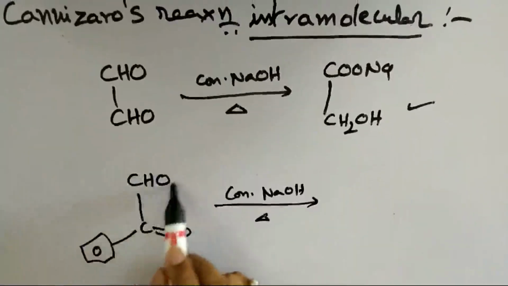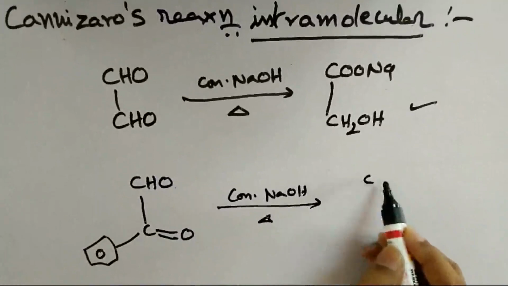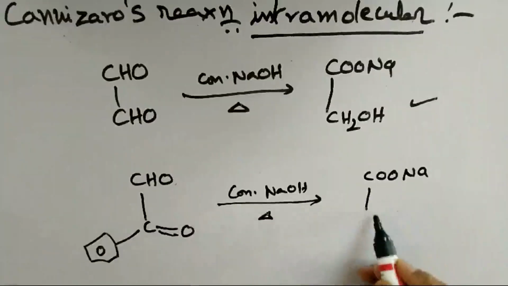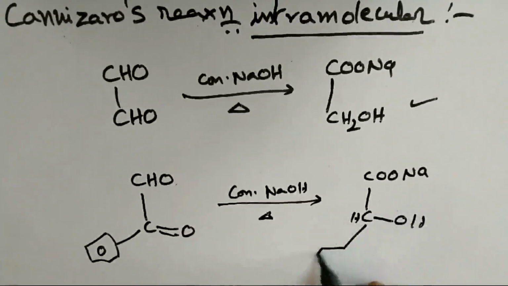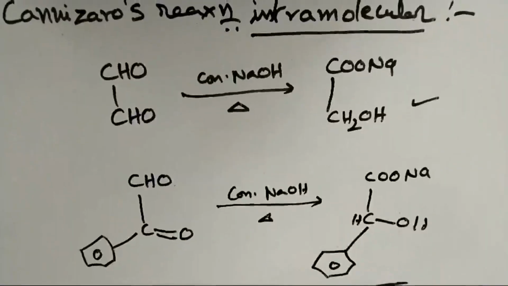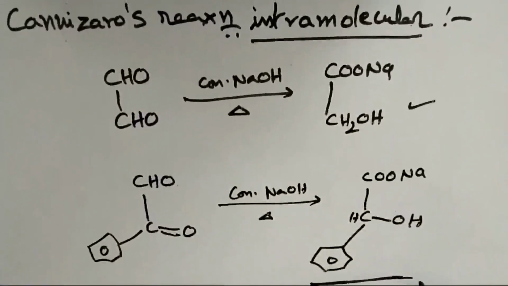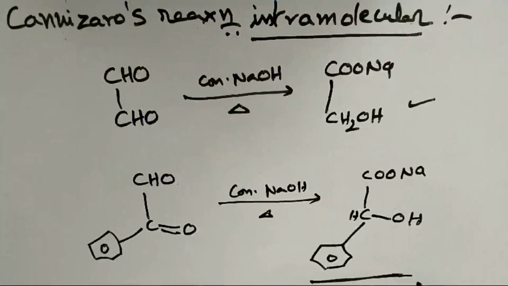Hence this undergoes oxidation, this undergoes reduction. Therefore the product is the carboxylic acid salt, COONa, single bond, CHOH because it is undergoing reduction, and the benzene moiety as it is. So one can easily write the final product without even knowing the mechanism, in crossed Cannizzaro reaction as well as intramolecular Cannizzaro reaction.